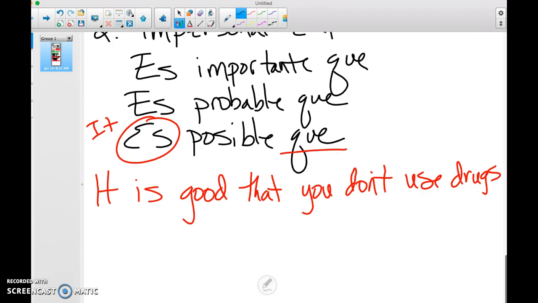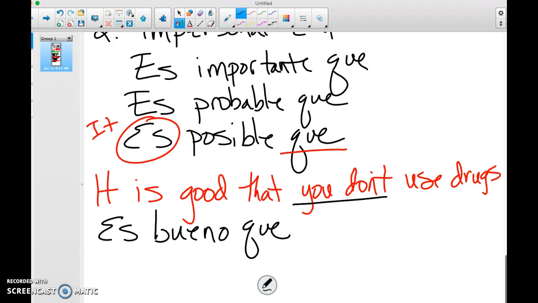What is the impersonal expression here? Es bueno que. Es bueno que. And now you don't use. So right away, to make that negative, you just put a no in front of it. There's no word in Spanish for don't. You just say no. Uses. Because what's the verb for to use? Usar. Las drogas. Excelente.